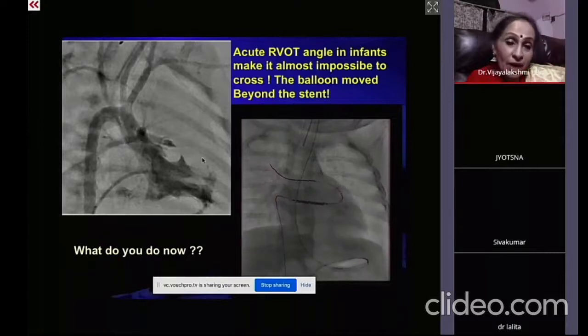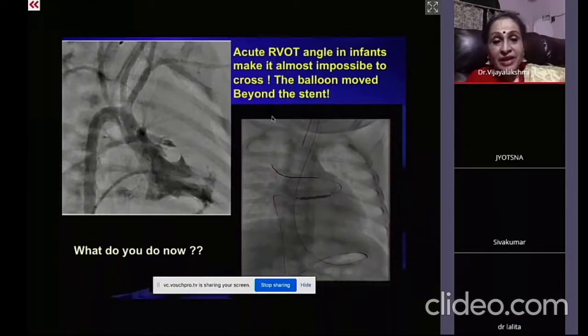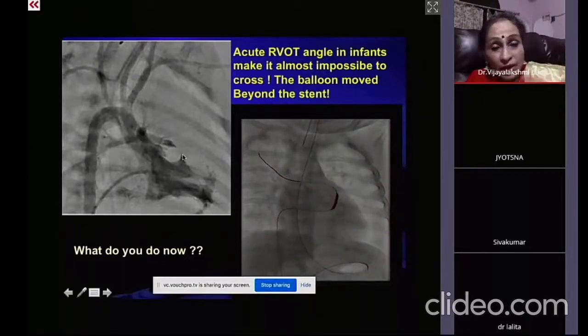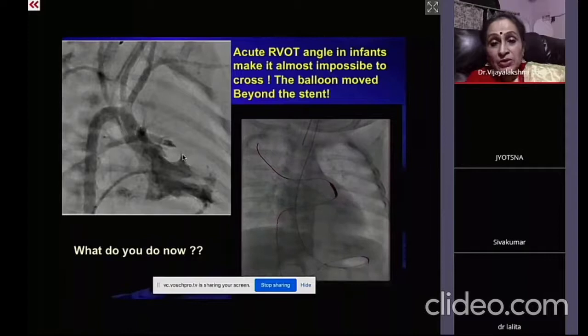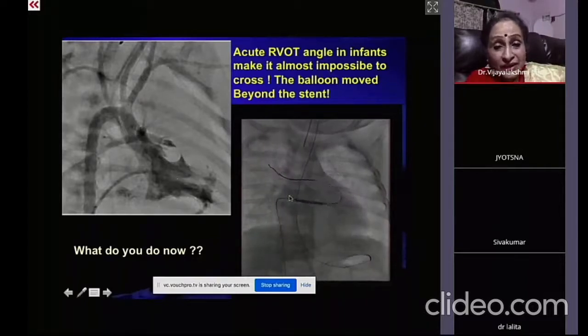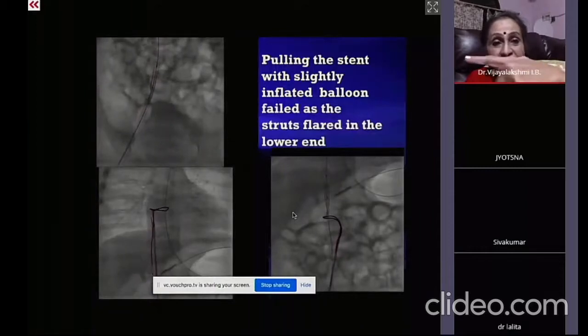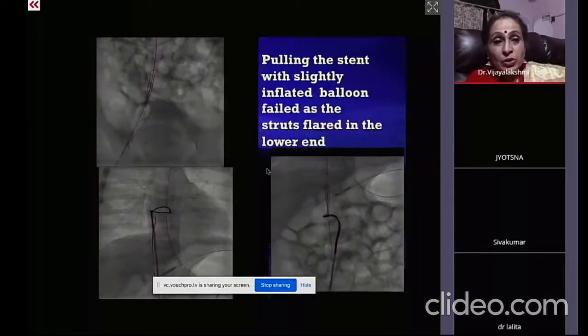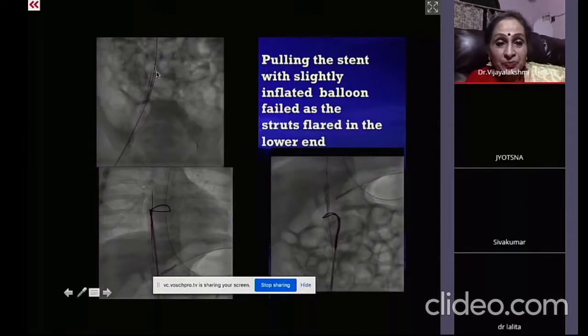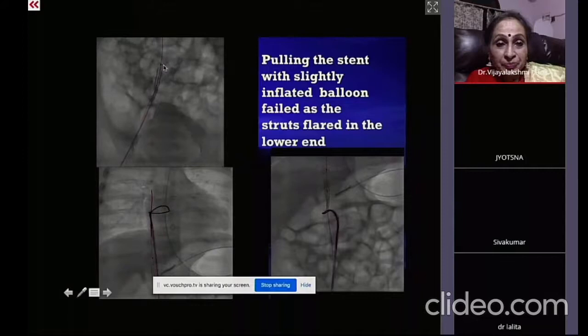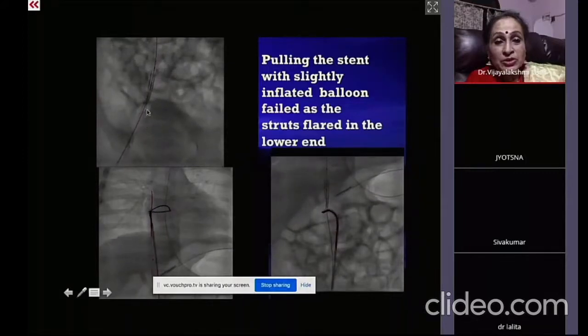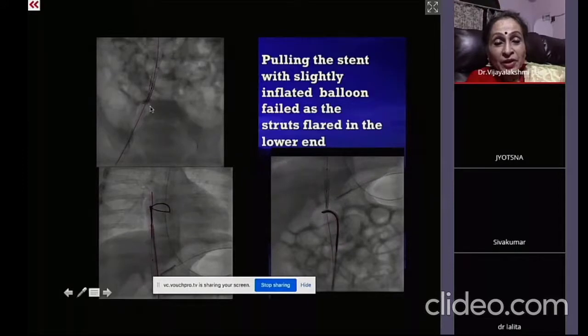And unlike other conditions, where the arteries are pre-dilated and then the stent is put, here pre-dilatation of the infundibular stenosis is going to make the spasm worse. So we cannot. So here you can see that it was very difficult to pass this stent initially. So then what happened was, when we pushed, the balloon went ahead and the stent remained backward. So we slightly inflated the balloon at the tip, and along with the balloon, the stent was pulled into the sheath. But unfortunately, there is a flaring of the struts here.